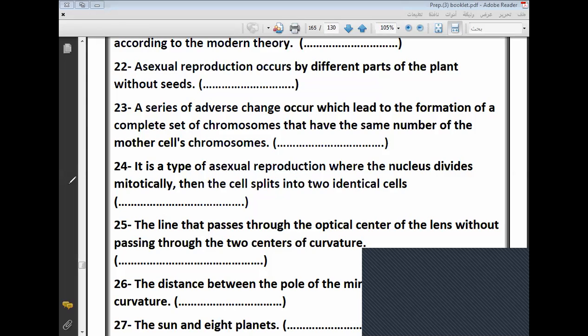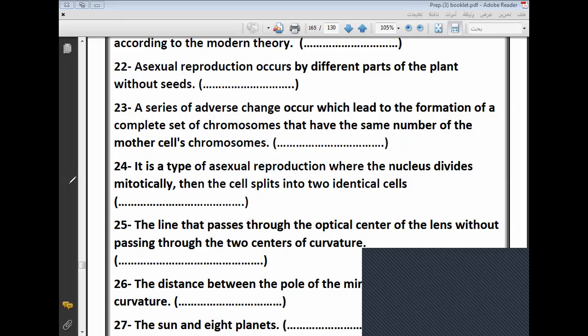The vegetative reproduction is a type of asexual reproduction by which we can produce a new plant without needing seeds. We can take a part from the root and put it in the soil to produce another plant. Or we can take a part from the stem or from the leaf. We can take a part from root, stem, or leaves, and these are called vegetative organs.